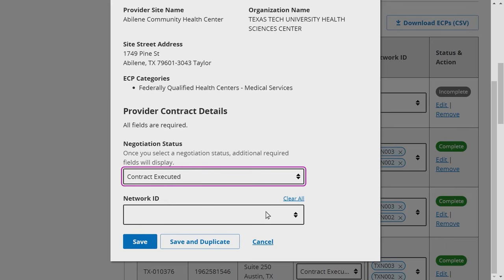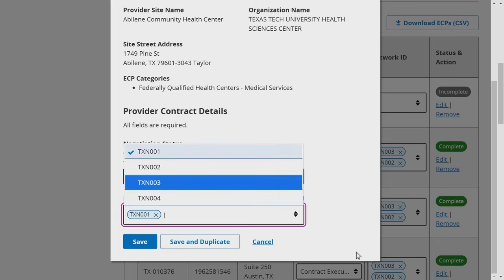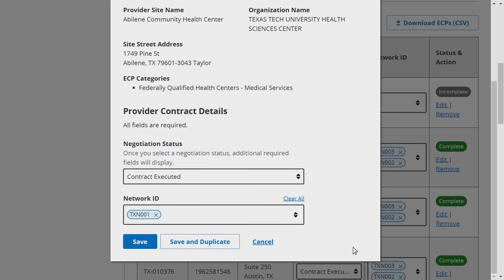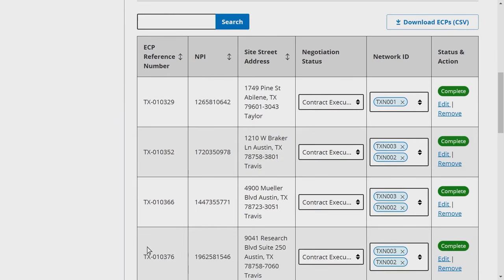Next, select the applicable network IDs associated with the ECP from the Network ID dropdown. Once you've confirmed all the provider contract details entered are correct, click Save. If you have provided all necessary information, the provider row will display a status of complete in the Status and Action column.